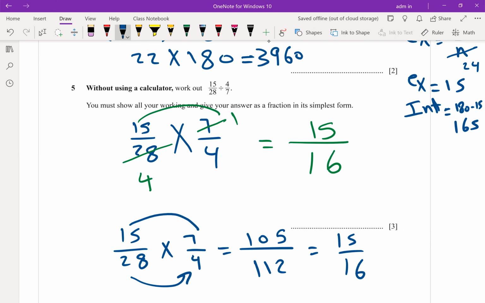I need, as I told you, 2 steps. Then the final answer, correct, simplified. Then read your question. It may ask you to write your answer as a fraction, as a decimal, as a mixed, proper, improper. You must show all your working, even if it is not mentioned. Give your answer as a fraction in its simplest form. Done. Your answer has to be written in this part: 15 over 16 simplified.